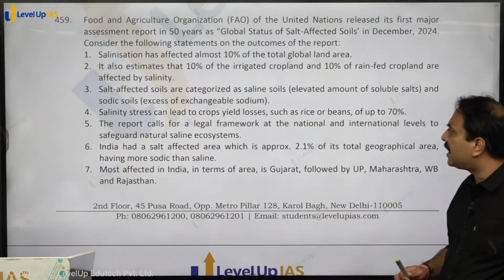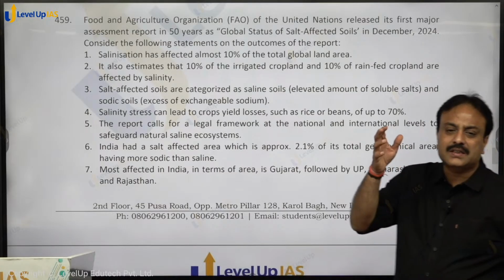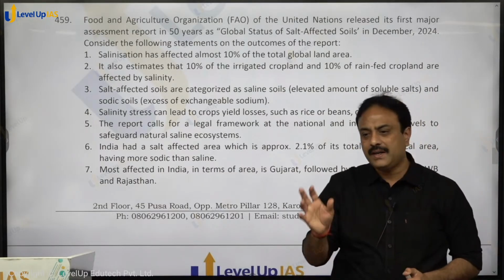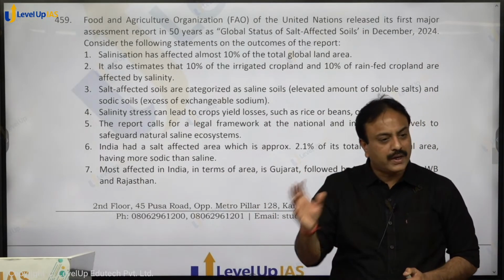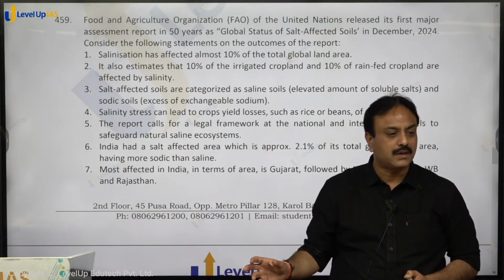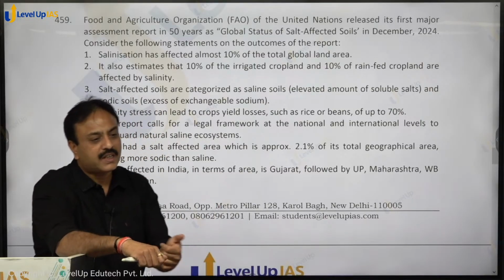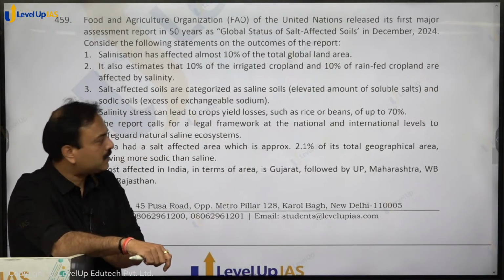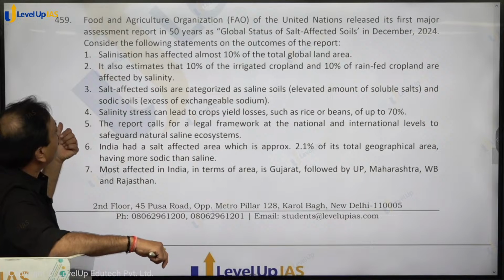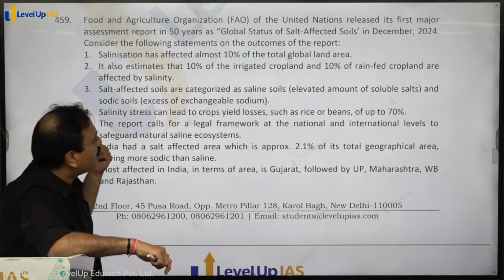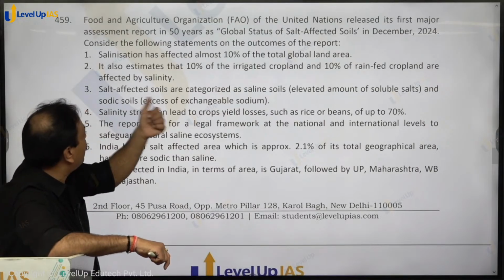Salt affected soils are categorized as saline soils. It is divided into two categories. One, salt affected saline, sodium affected sodic soils. And in India they have said that sodic soils are having more concentration as compared to saline soils. So statement number 4, salinity stress. 5, the report, let us do one by one.